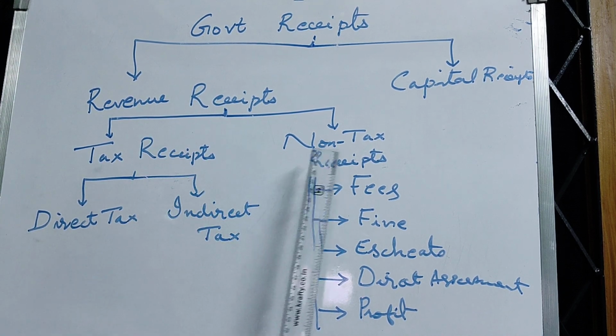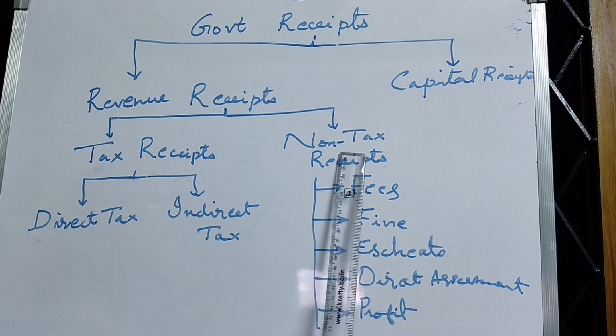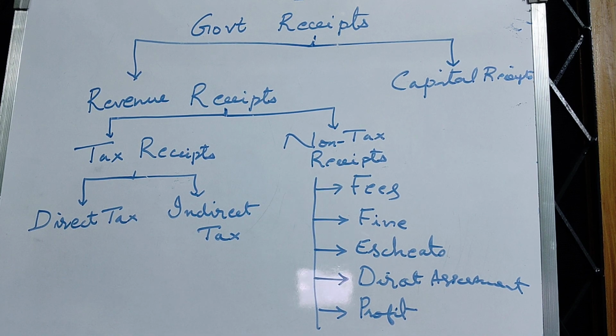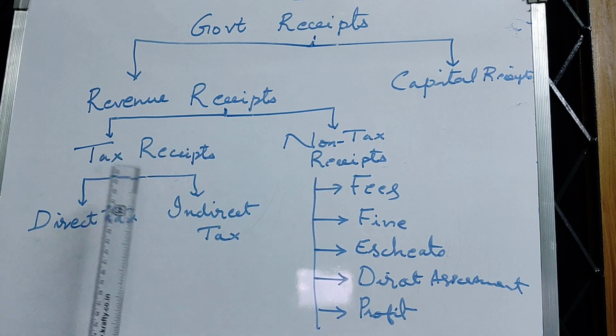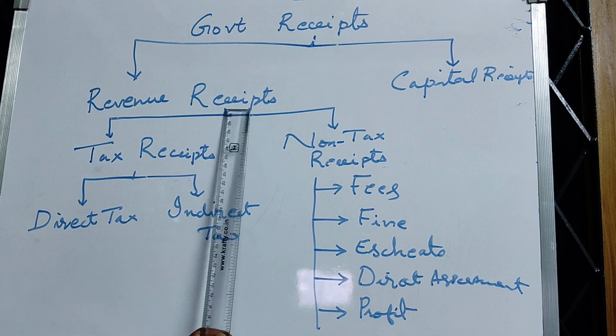Besides the taxes, the government also gets so many other sources of income which are known as non-tax receipts. These are not compulsory payments. These are the payments that we, the citizens, make for many of the administrative services of the government and for some other purposes. So, tax receipts and non-tax receipts are the two revenue receipts of the government.